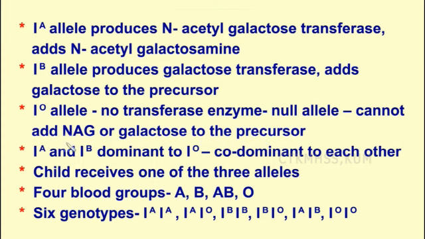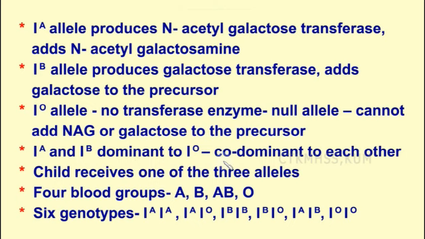And then IA and IB are dominant to IO. If a father has the allele for A blood group, and the mother has the allele for O blood group, that is IO, what type of blood group will be seen in the offspring is only A type, because A is dominant to O. The same way B is dominant to O. If B and O are present, only B will be expressed. So IA and IB are dominant to IO.